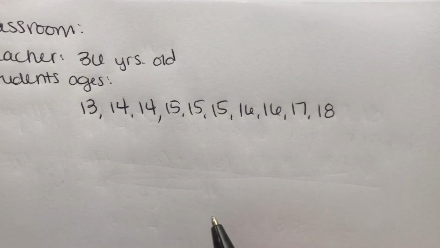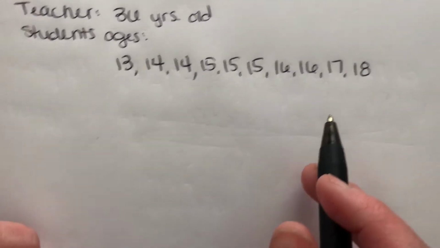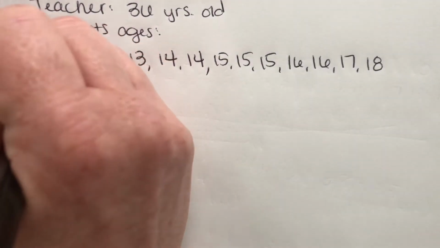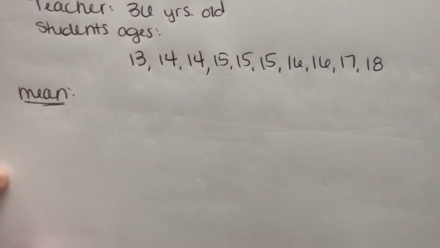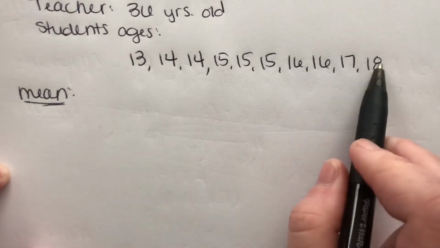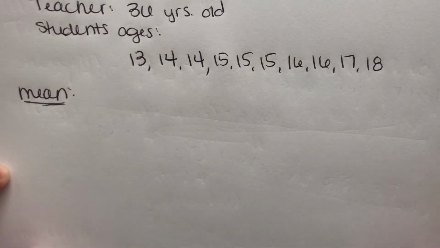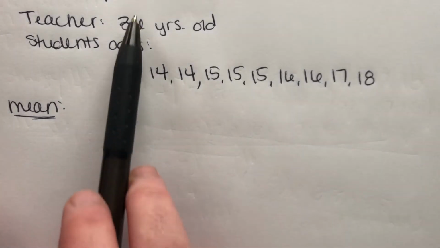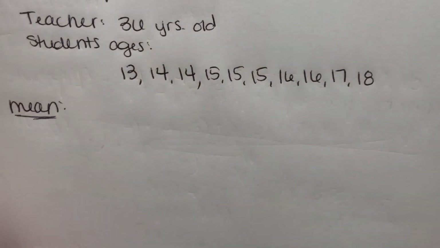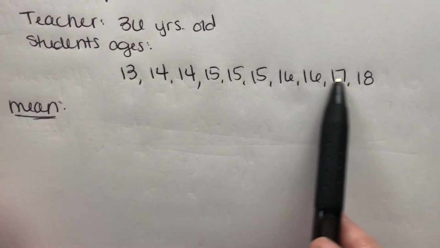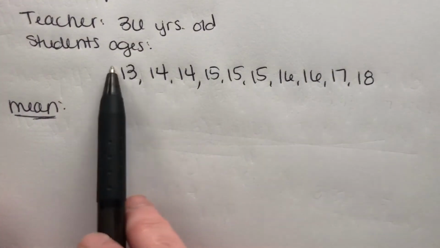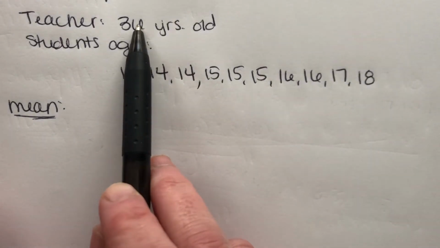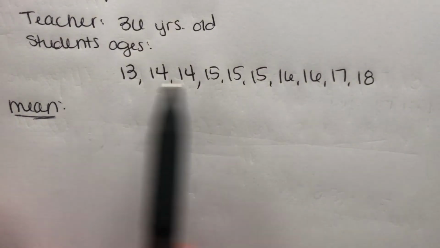Perfect. All right, so you guys should already know mean, median, and mode. Mean is the average, right? So how do we find the mean of data? Well, we're going to add up all of the data and then divide by the number of pieces of data that we have. One thing I want you to notice here, that we're going to touch on a little bit but not go into deeply, is if I'm finding the average of these numbers versus the average of these numbers, those two averages are going to be different, right?